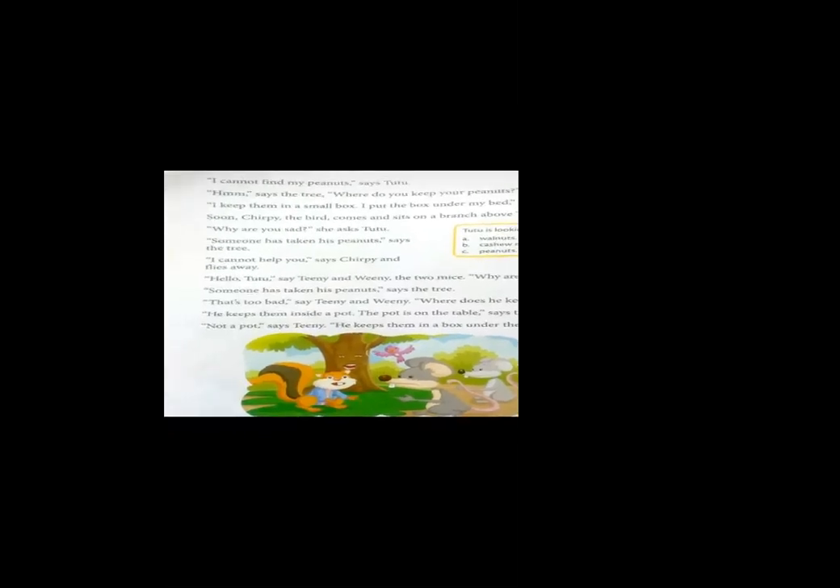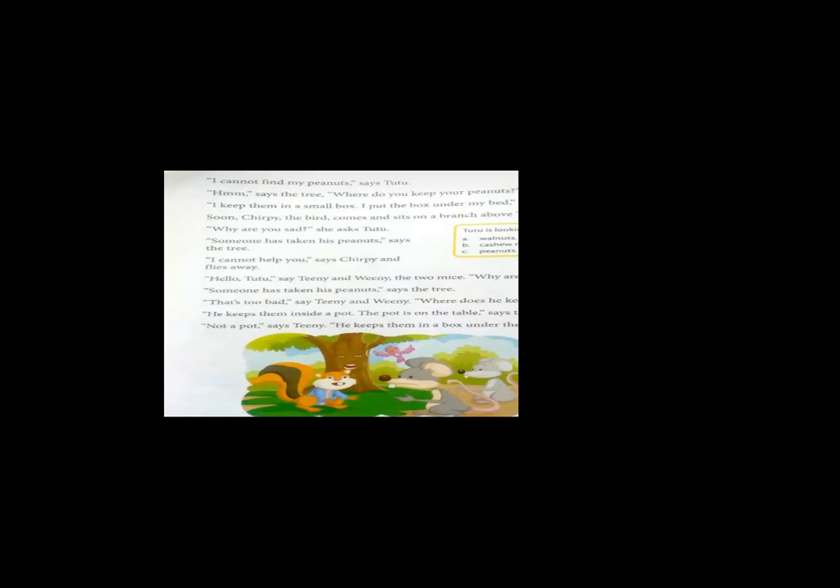"I cannot help you," says Chirpy and flies away. Now, Chirpy the bird was also Tutu's friend. She said she could not help Tutu in finding the peanuts. And then Chirpy the bird flew away from that place.